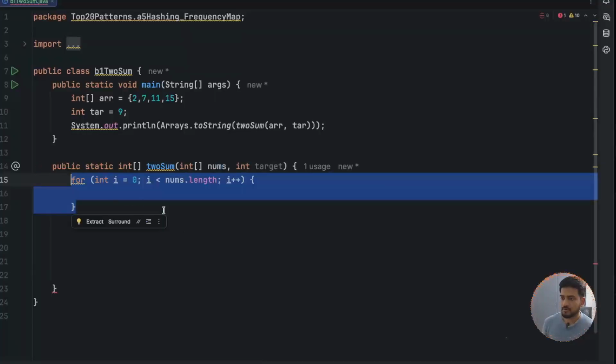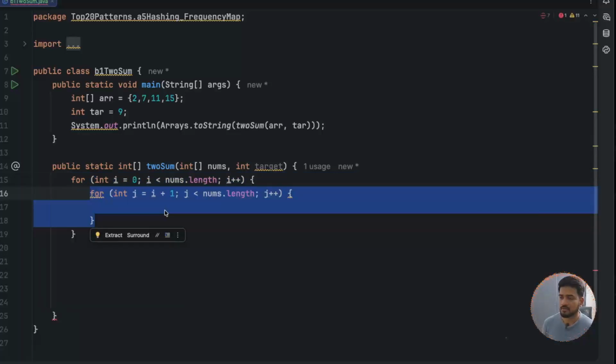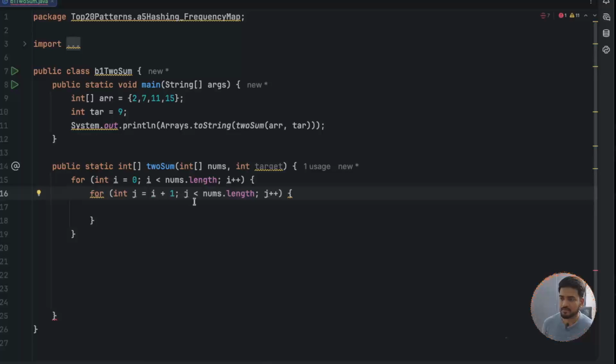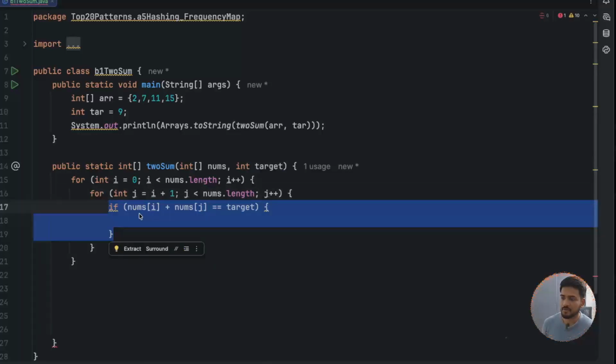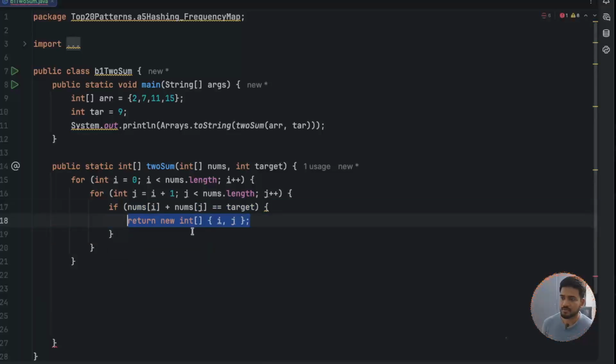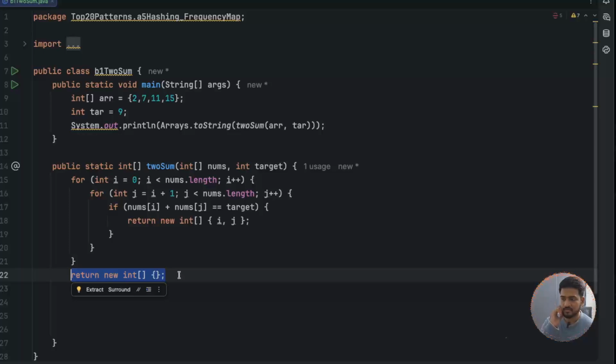If you see here, first we can iterate over the array using this for loop. Then we can introduce another for loop starting from the next index, and we iterate and find the pair. Every time, we check if the sum of the current element and the jth element matches the target or not. If that is the case, then we can just return those indices. That is the required thing. And if this for loop ends, then we can just return the empty result. So this is a brute force approach, and the time complexity is big O of n squared, which is not expected.